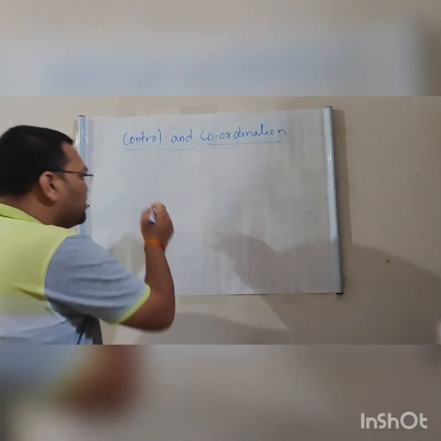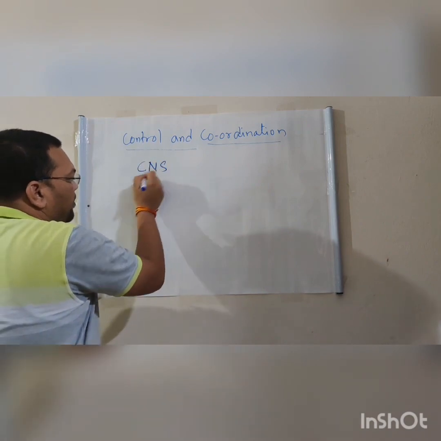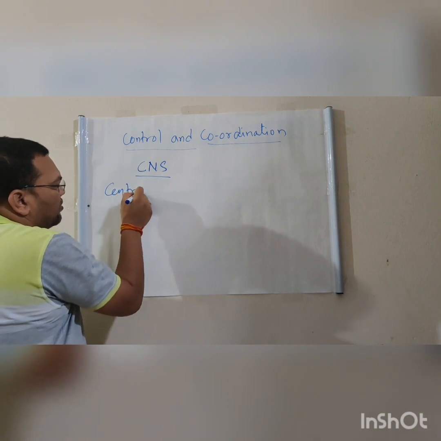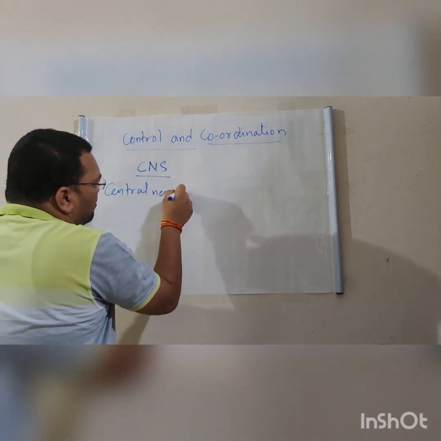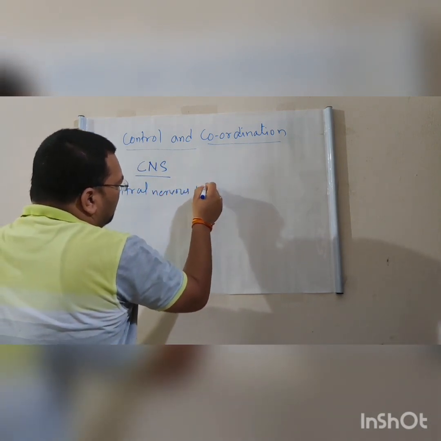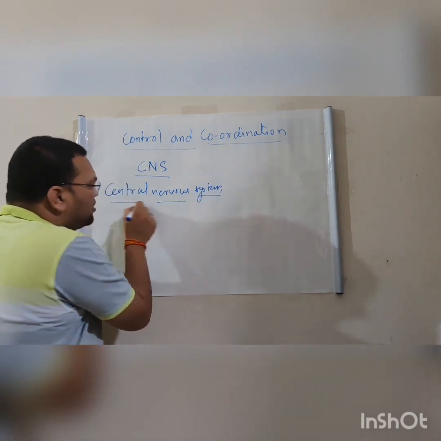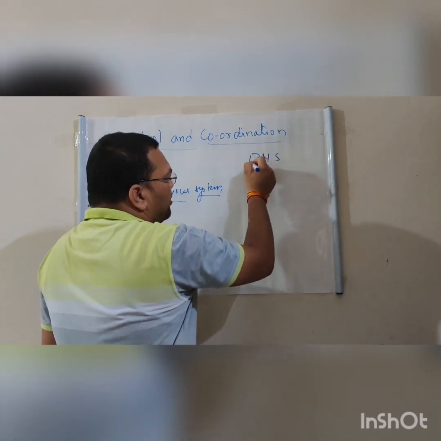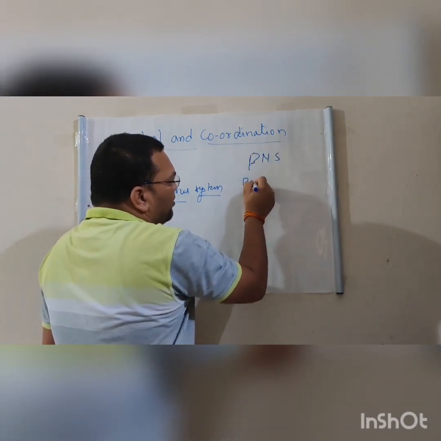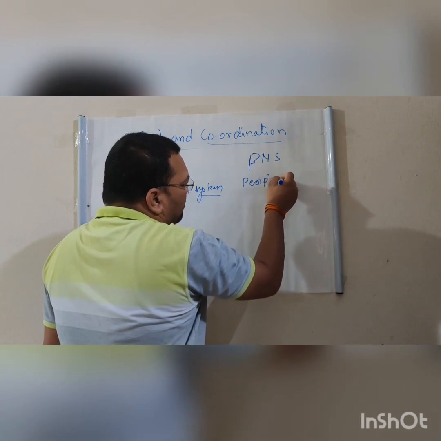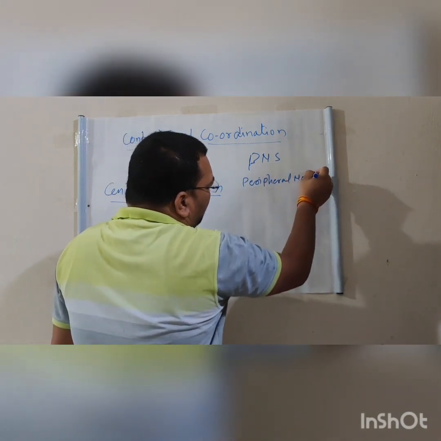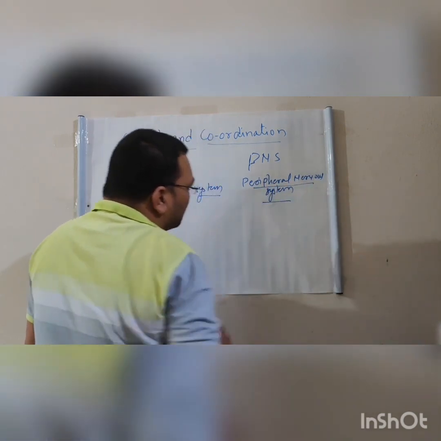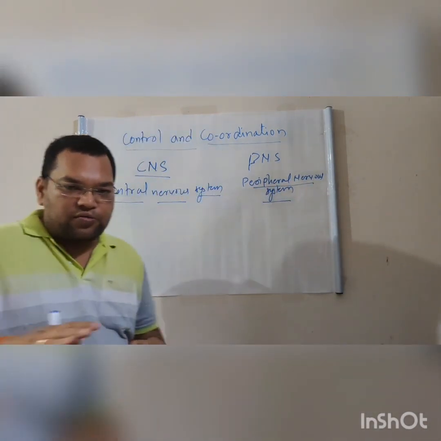The first is called the CNS, the central nervous system, and the other one is called the PNS, that is the peripheral nervous system. Our whole nervous system is made up of two parts.